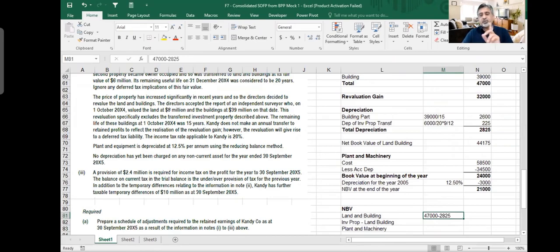I will show you separately. Actually, you should not be showing it separately. Just for the sake of doing it, I will show you separately. I will take this number 2600. So 47 million minus 2600. Your investment property, which you converted into land and building, 6 million minus 225. And your plant and machinery, which is 24 million minus 3 million.